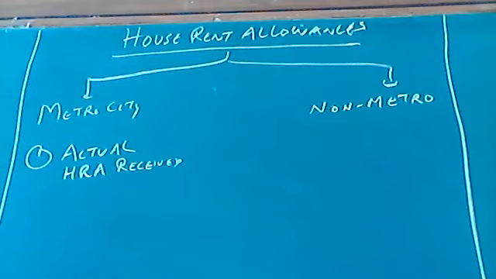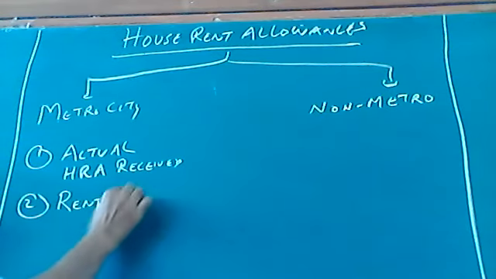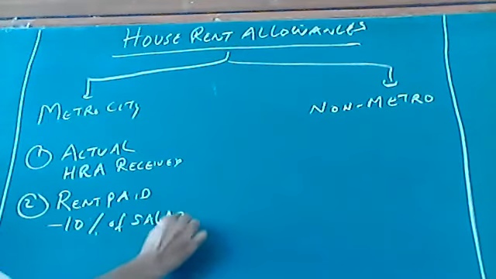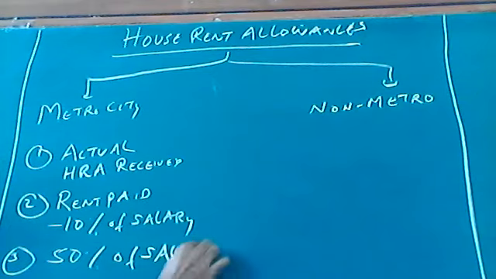Then, second is, find out the rent paid, from rent paid subtract 10% of salary. Rent paid minus 10% of salary. Third, 50% of salary.